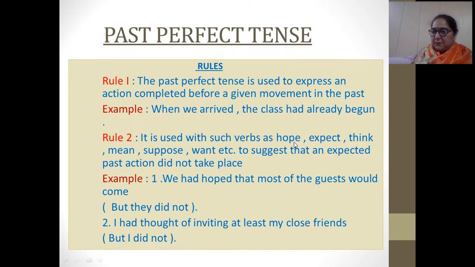I again repeat: hope, expect, think, mean, suppose, want, right, etc. It is used to suggest that an expected past action did not take place. Means I wanted something else, but in reality that was not happening. It means it was not going on according to my expectations.